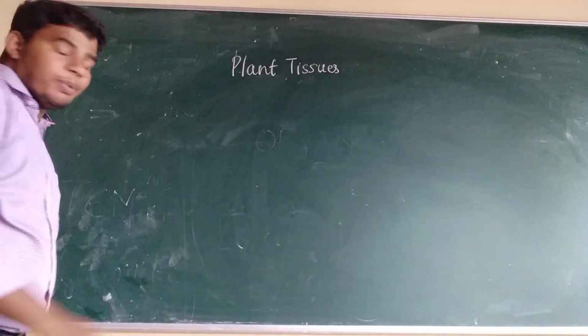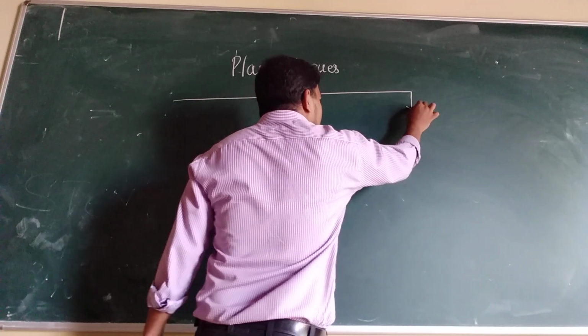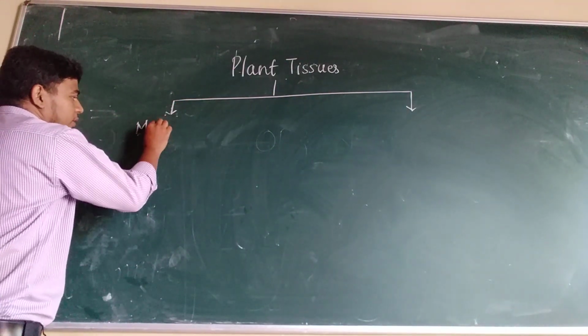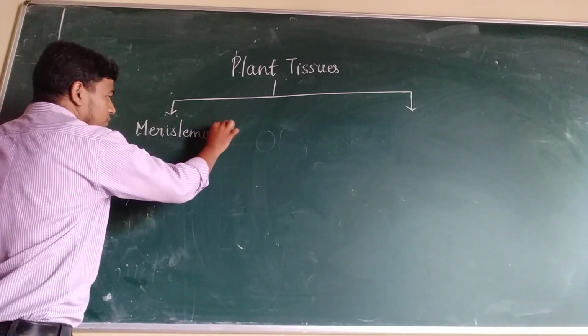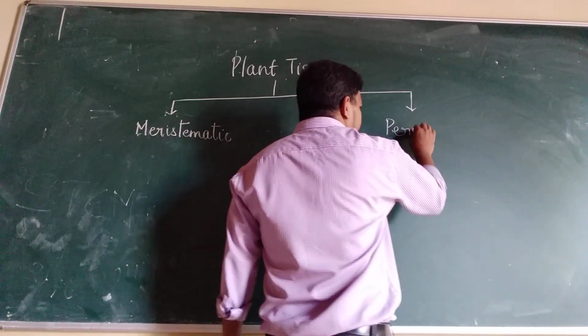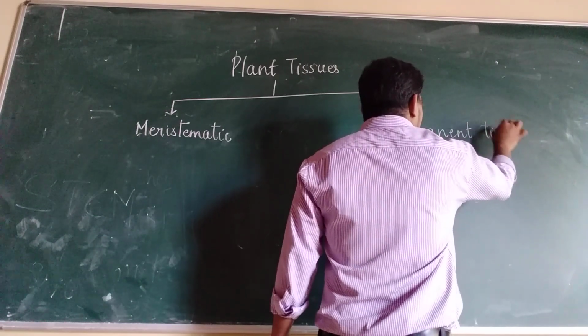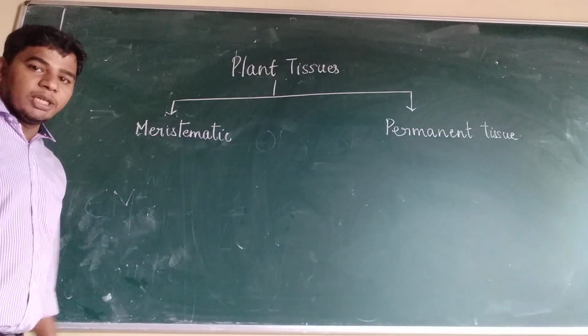In plant tissues, the plant tissue is broadly classified as meristematic and permanent tissue. Okay, meristematic tissue and permanent tissue.